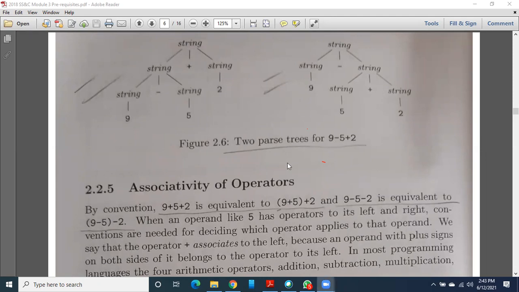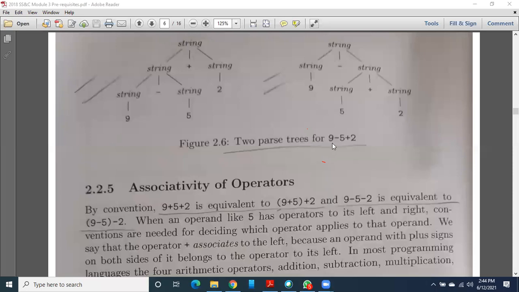So here what you are doing? You are doing left recursion. You are generating the tree recursively towards the left. It means that first you are giving priority to minus, then you are giving priority to plus. So it means you are moving from left to right. So your tree also is moving towards the left side only. Are you observing? It is moving towards the left side only.